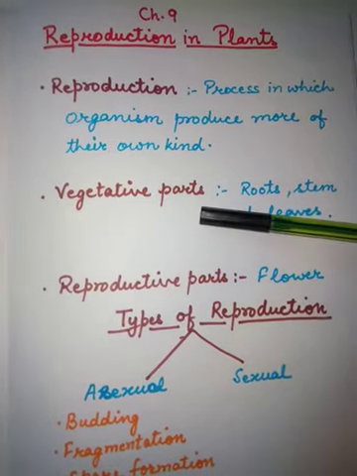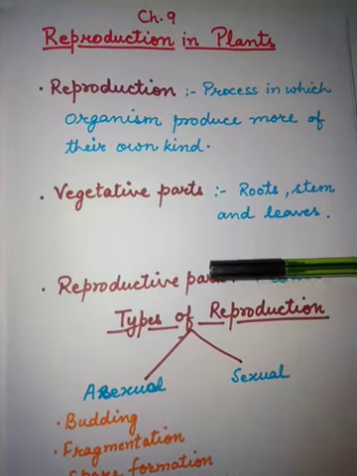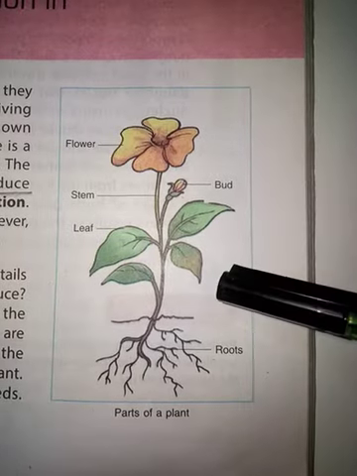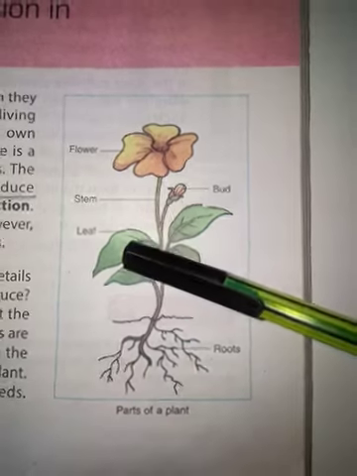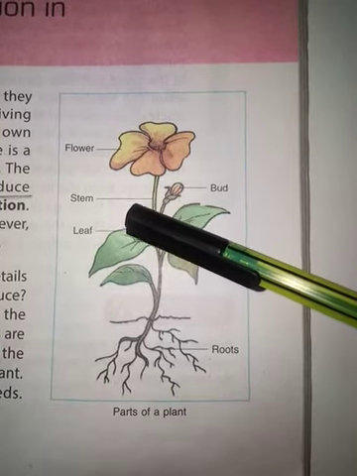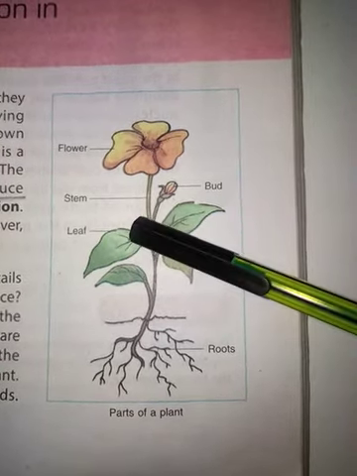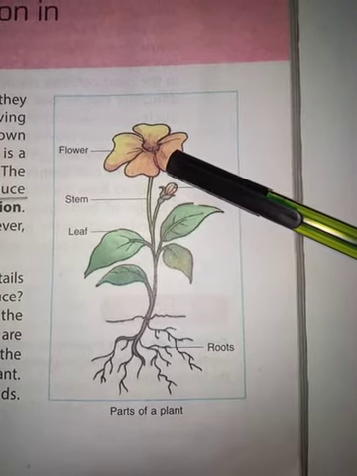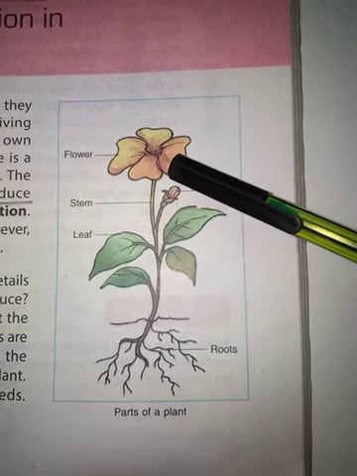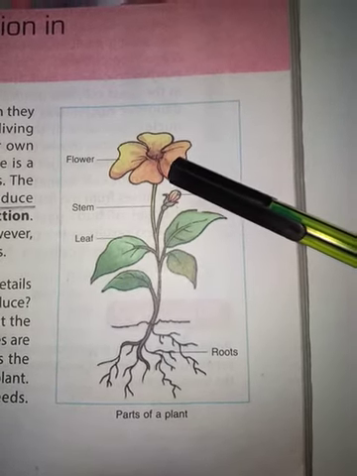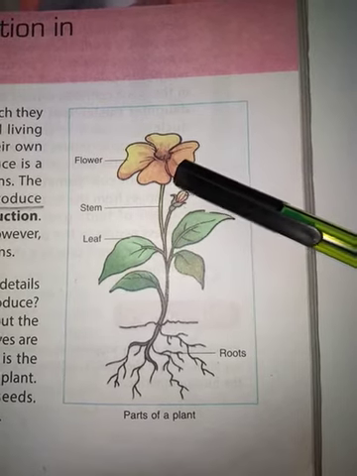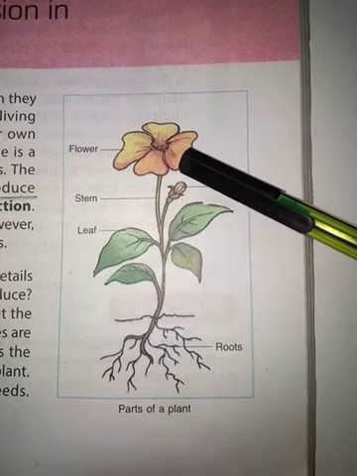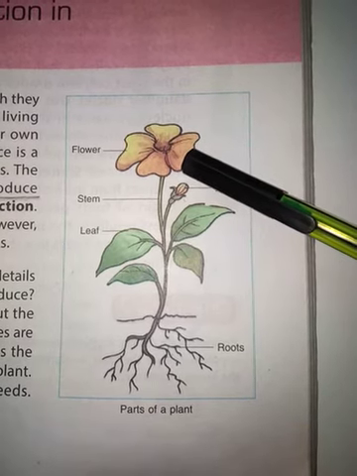So, in plants, we have vegetative parts and we have some reproductive parts. In a plant, roots, leaf, and stem are vegetative parts of the plant, whereas flower is a reproductive part of the plant because flowers change into fruits which contain seeds, and when seeds germinate they form a new plant. That's why flower is called the reproductive part of the plant.